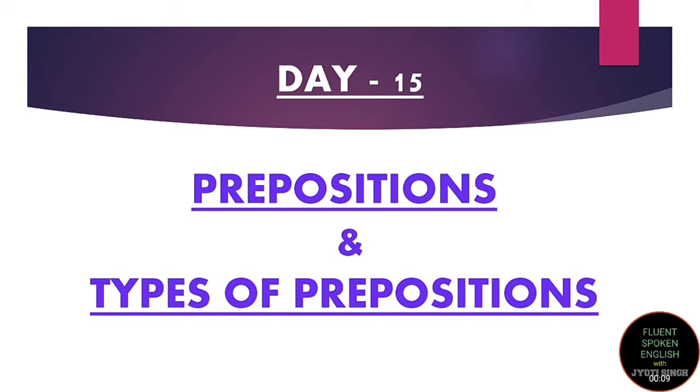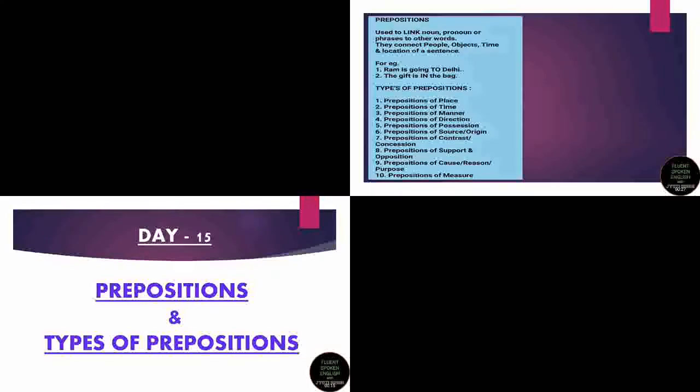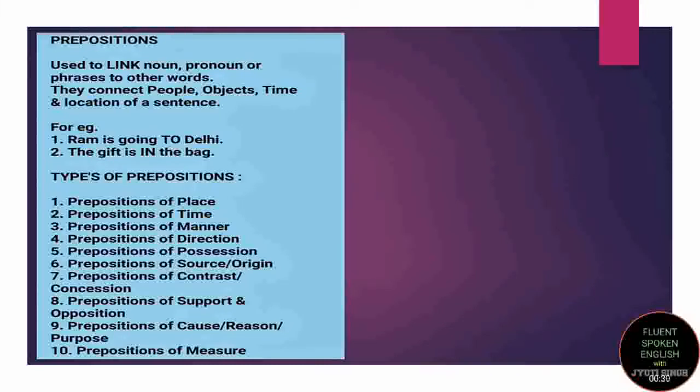Today is day 15th and we are going to discuss prepositions and types of prepositions in detail. So let's begin. Prepositions are the words which are used to link a noun, pronoun or phrases to other words. They normally connect people, objects, time and location of a sentence. Let's understand this with an example.